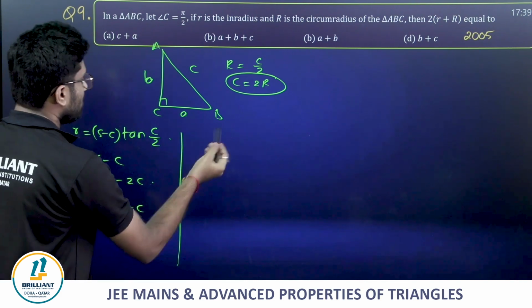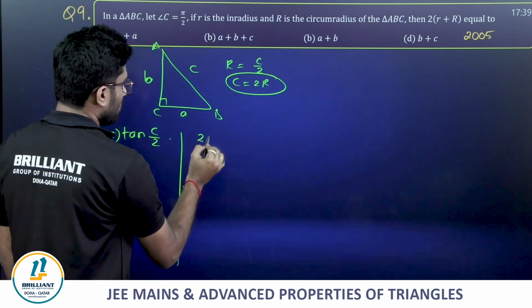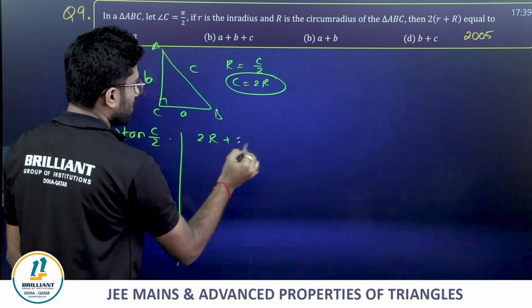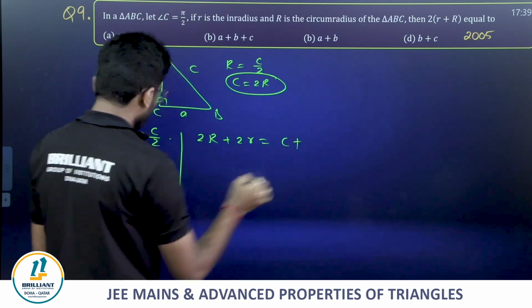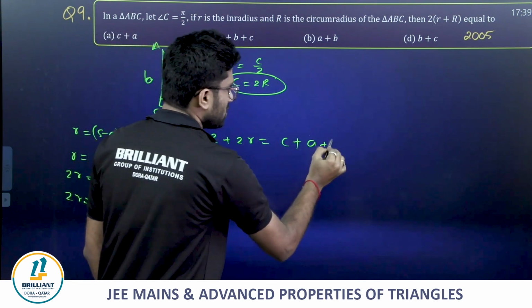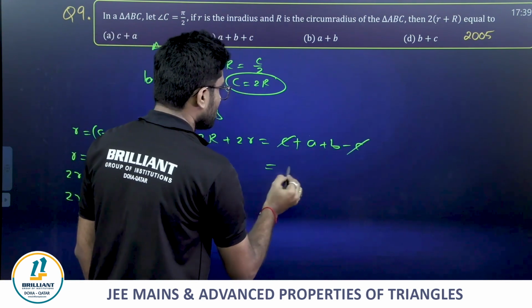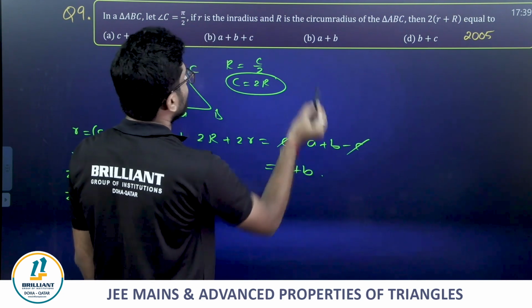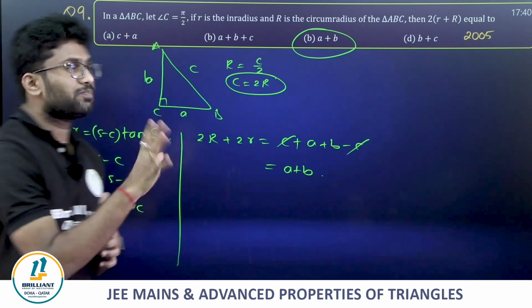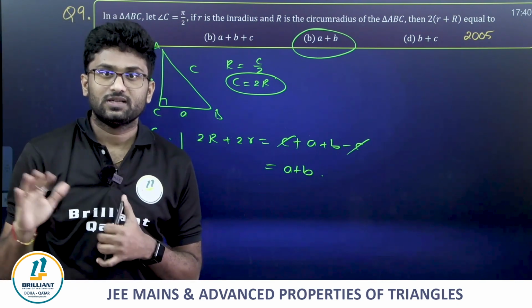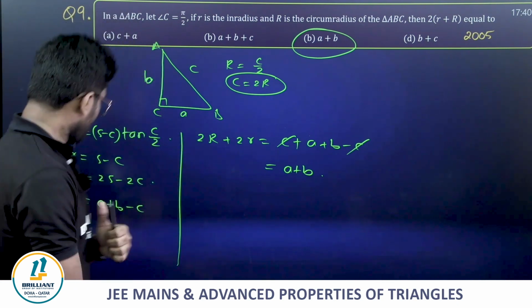Now they are just asking to sum all this. 2 times capital R plus 2 times small r is equal to c plus this a plus b minus c. Plus c minus c gets cancelled. Very simple, friends, very simple. We got the expression. Such a simple thing we got. Clear? Next one.